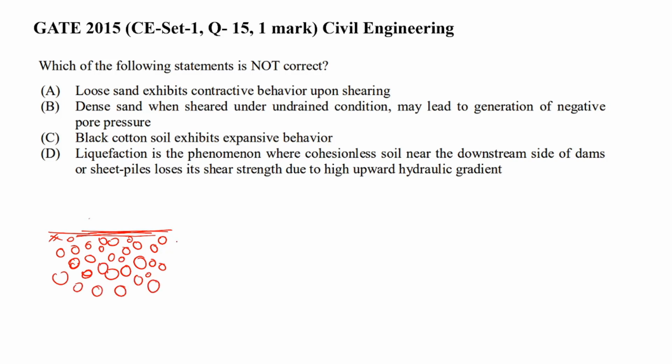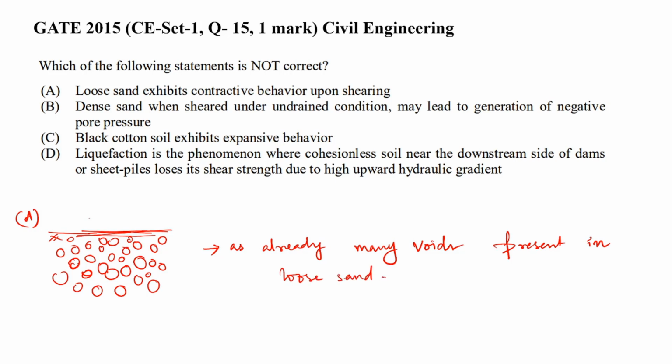So, as for point A, as many voids are present in loose sand, it undergoes contraction,